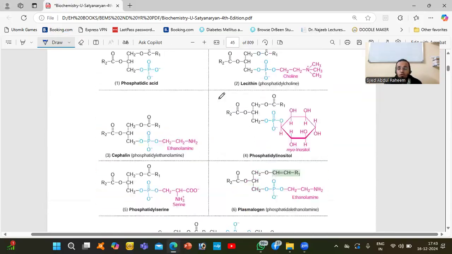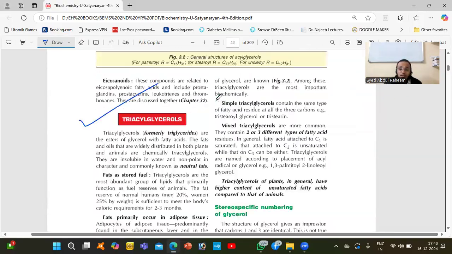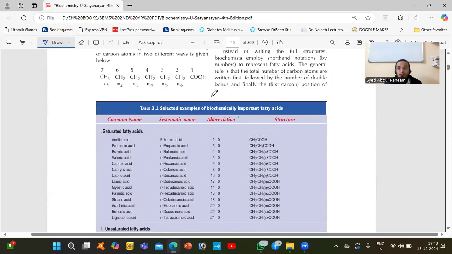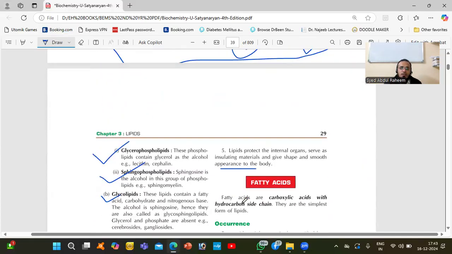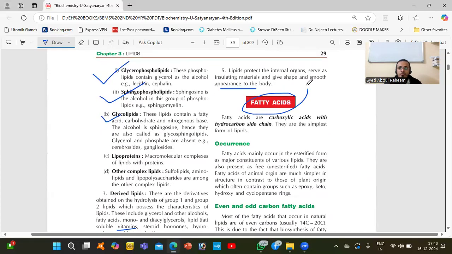So you have to remember the types of lipids and the seven food items we are using regularly in our home. We have to recheck that. So we'll talk about fatty acids from tomorrow. If any doubts, kindly ask.